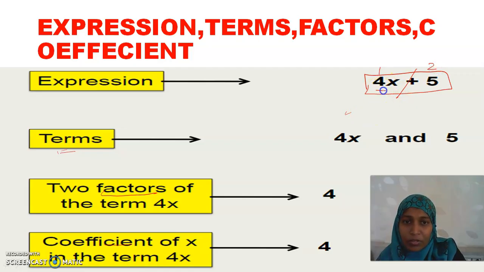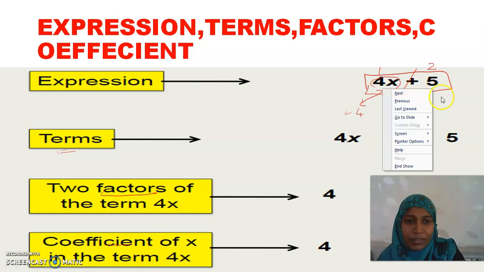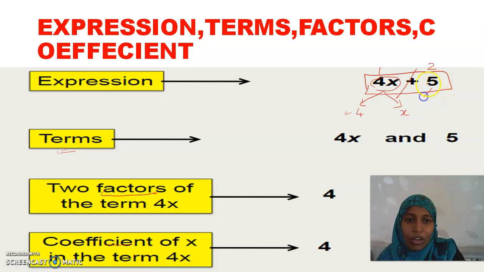Again, one term has factors. It is made up of factors. What are the factors we have? 4 is a factor and x is a factor. Here how many factors do I have? Only one factor. Or I can say 1 into 5. So 1 and 5. 1 is a factor for all numbers, isn't it? So we can have it like this. Is it clear? Now the next word is about coefficient.